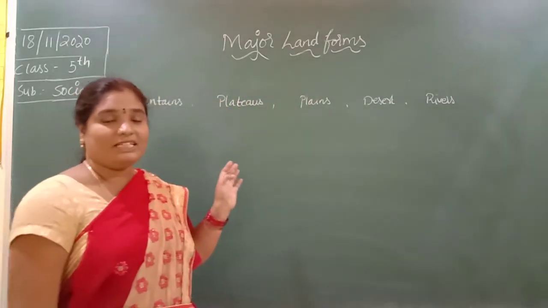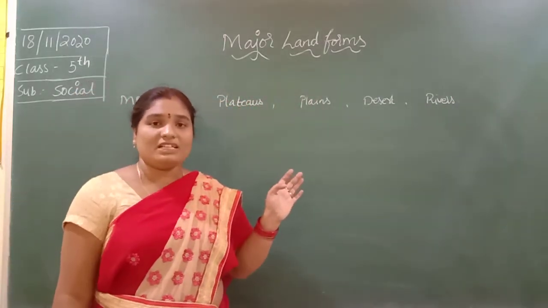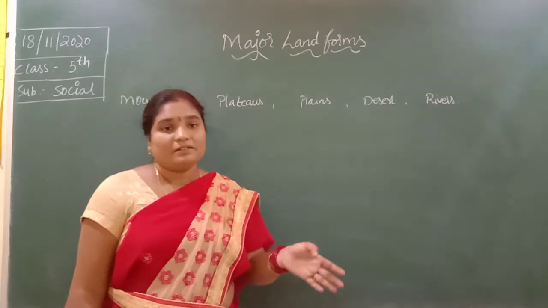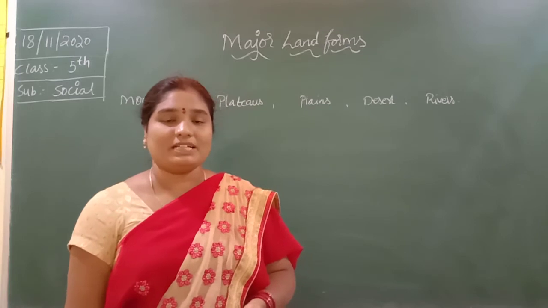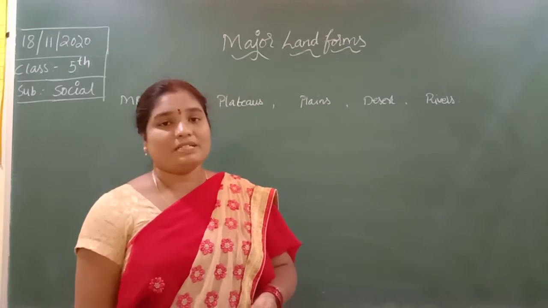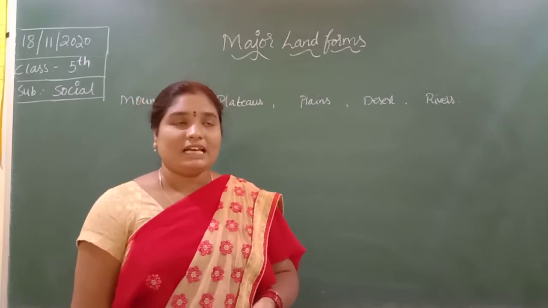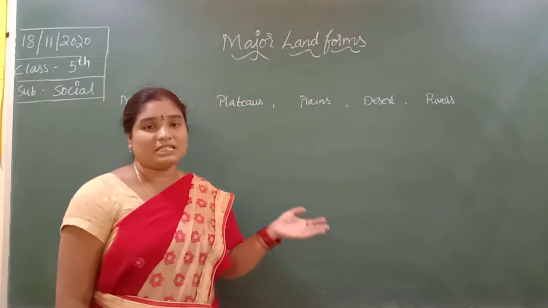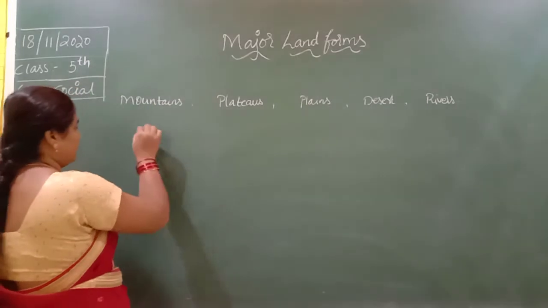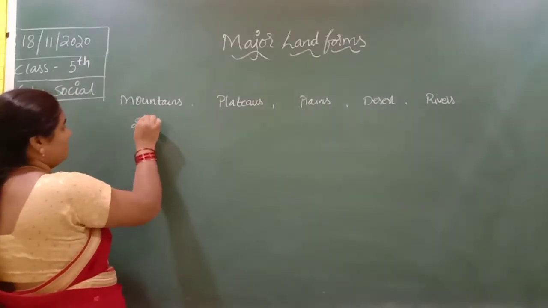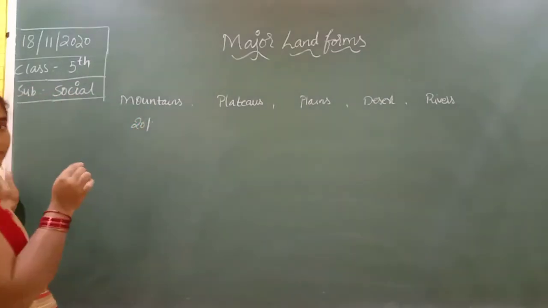So our earth is made of land and water. 71% is water and 29% is land. So 29% of the earth is covered by land. From the 29%, 20% of the earth is covered by the mountains.